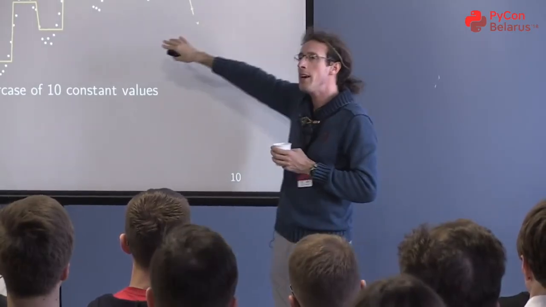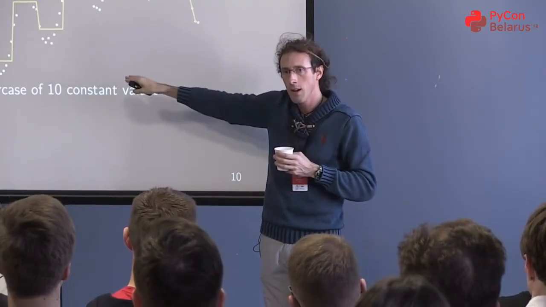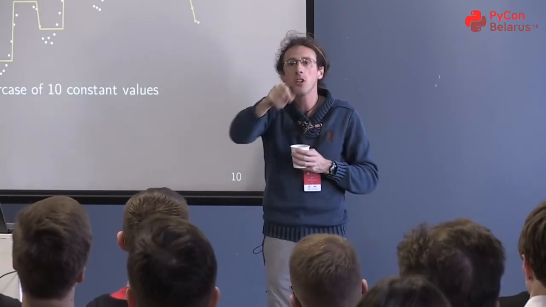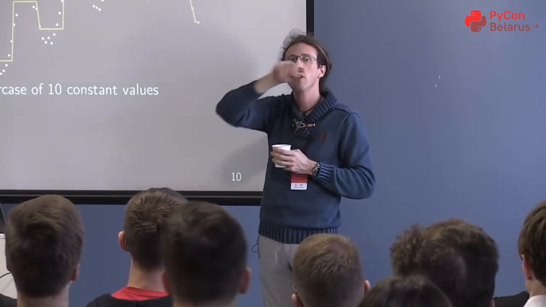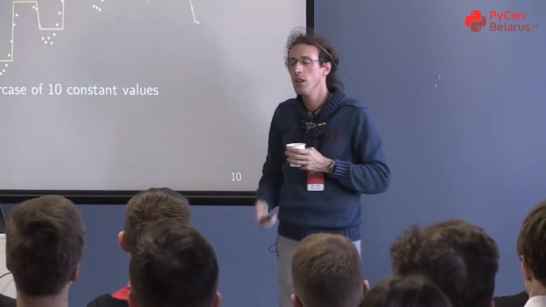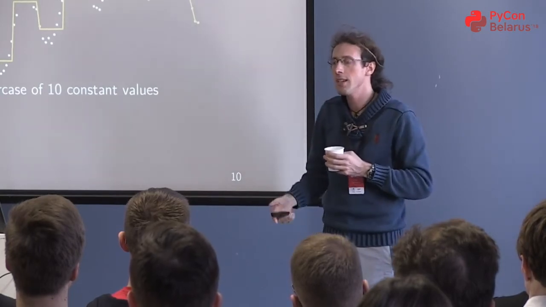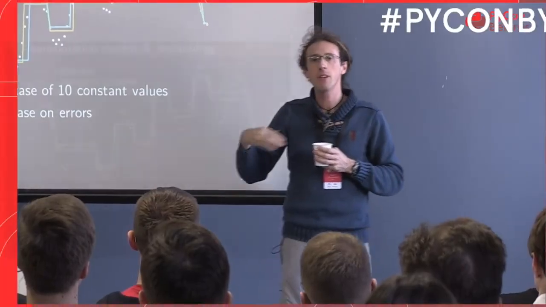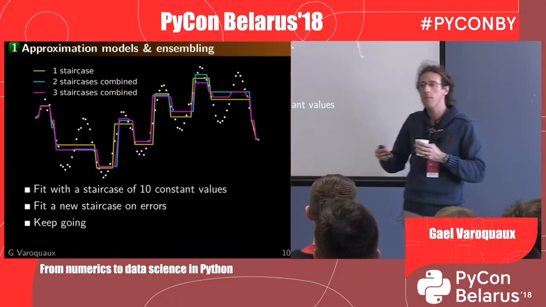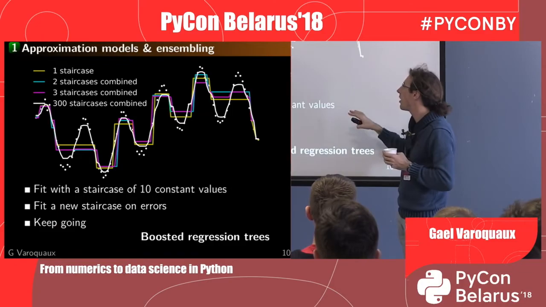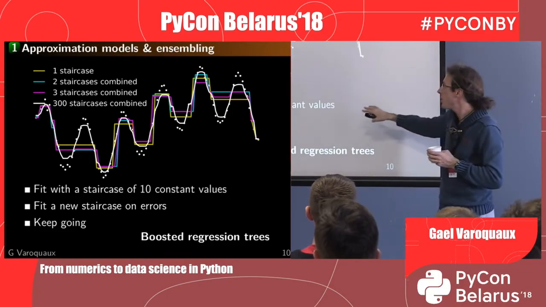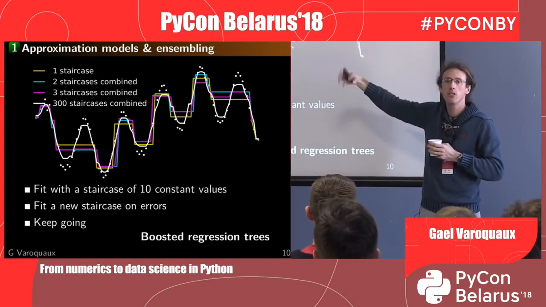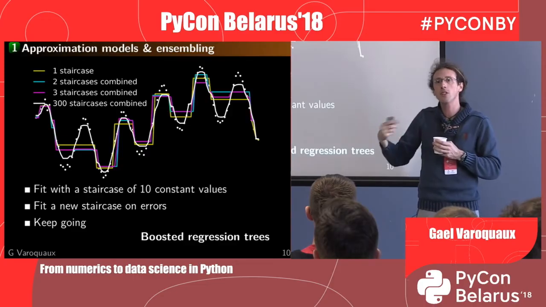Okay, so what you can see here is it doesn't fit the data very well, because I'm trying to approximate a continuously varying function with constant values. So then what people do is that they use an ensemble of trees. So the idea being that they fit more and more trees, and then they combine them in a certain way. So here, this is a combination of 300 trees or 300 staircases that have been fitted in a certain way.